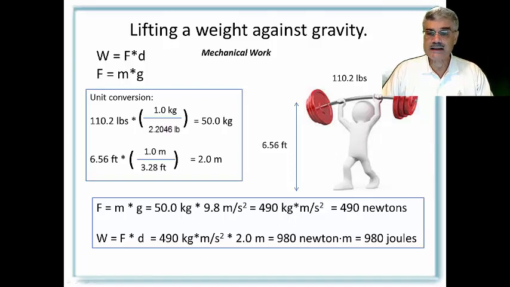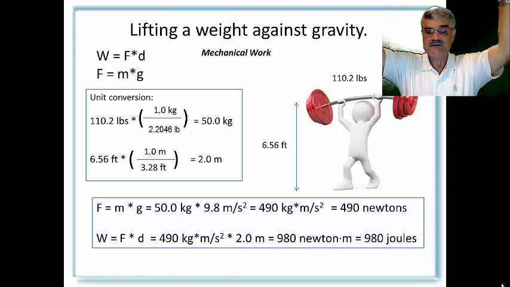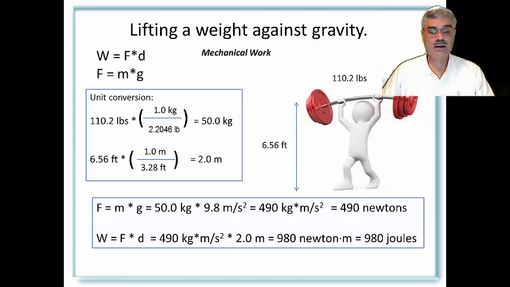The work needed to lift this 50-kilogram mass 6.56 feet or 2 meters from the ground, that work is equal to the force that we just calculated above times the displacement, which is 2 meters. That is 490 kilogram meters per second squared, or 490 newtons, times 2 meters, the displacement. Multiplying these two together, I get 980 Newton meters.